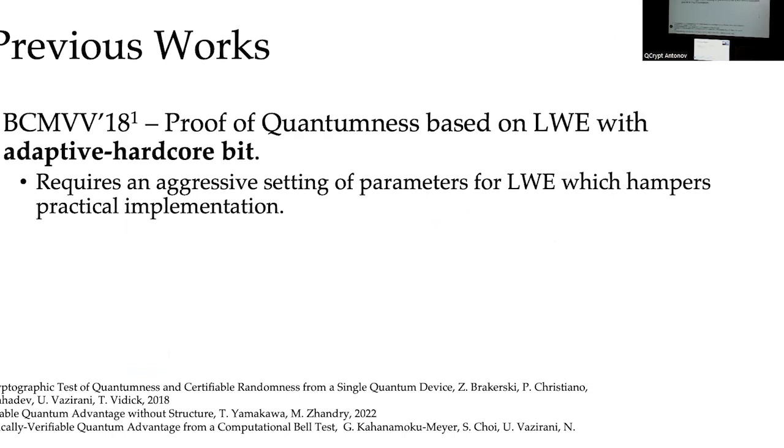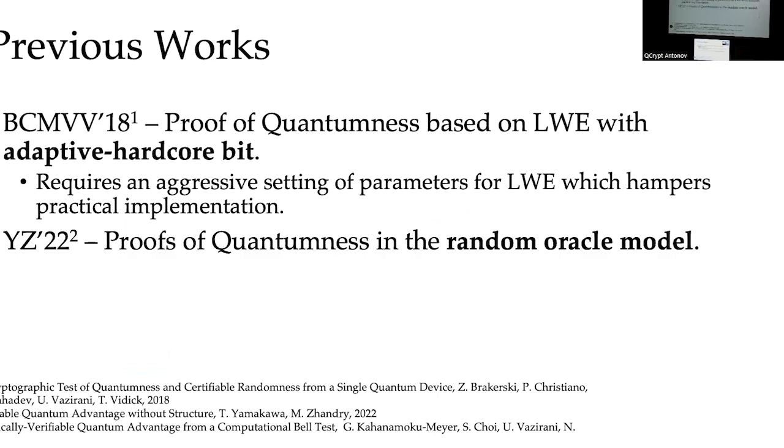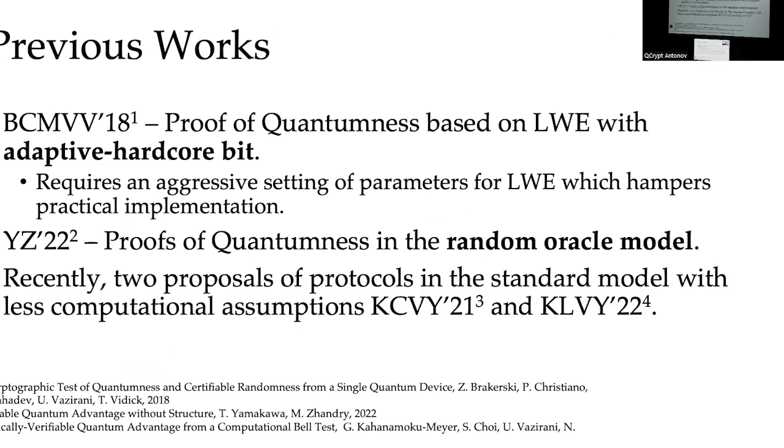Some previous works, Brakerski, Christiano, Mahadev, Vazirani, and Vidick, showed an efficient test of quantumness based on LWE with an adaptive hardcore bit assumption. This additional assumption meant that they needed an aggressive setting of parameters for LWE, which hampers practical implementation. Recently, Yamakawa and Zhandry showed protocols of quantumness in the random oracle model. Additionally, there have been two proposals in the standard model with fewer computational assumptions than the previous proofs of quantumness, by Kahanamoku-Meyer, Choi, Vazirani, and Yao, and by Kalai, Lombardi, Vaikuntanathan, and Yang.